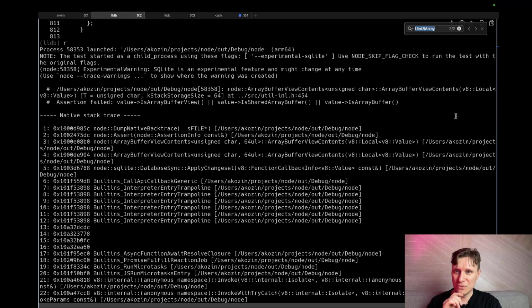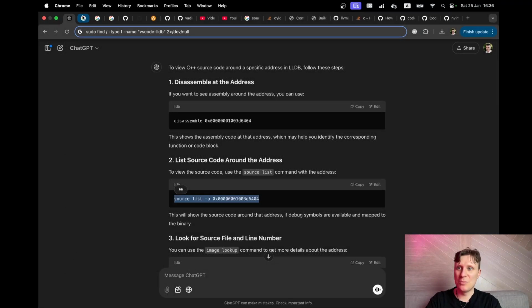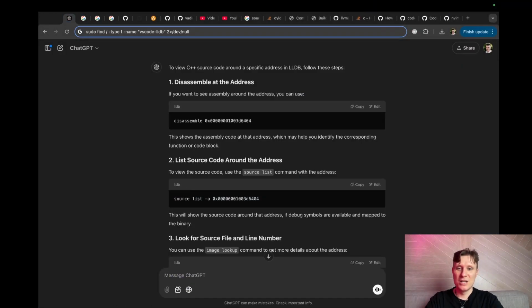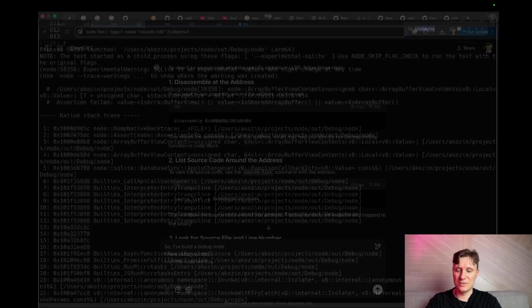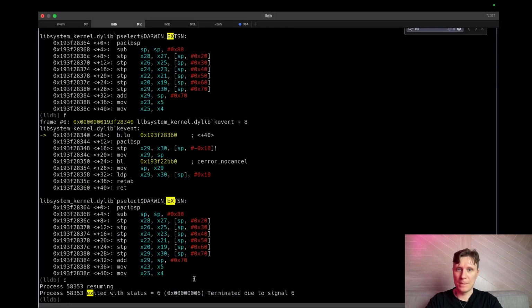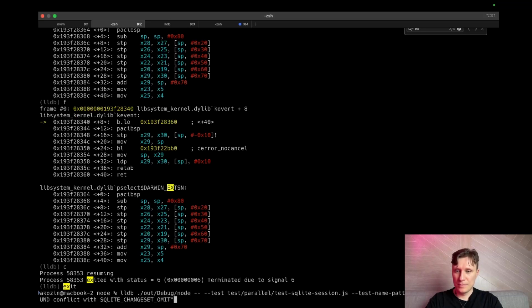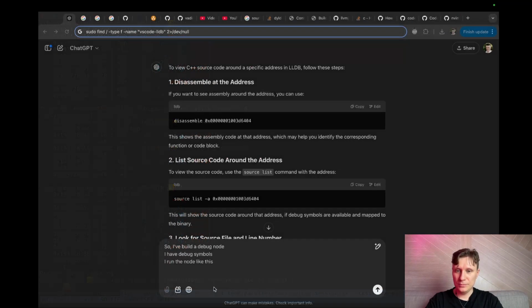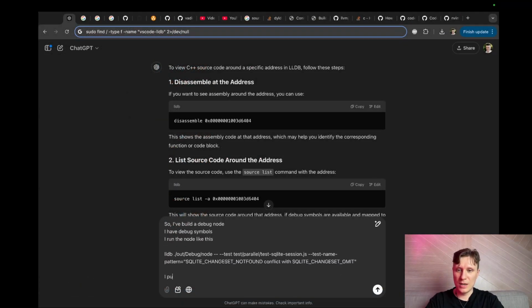Somehow breakpoints don't work. Let's ask ChatGPT. How much time? 10 minutes. Oh my god. So I've built a debug node. I have debug symbols. I run the node like this. I put a breakpoint like this.